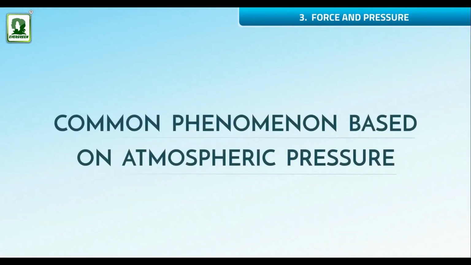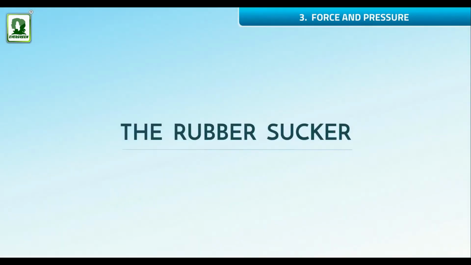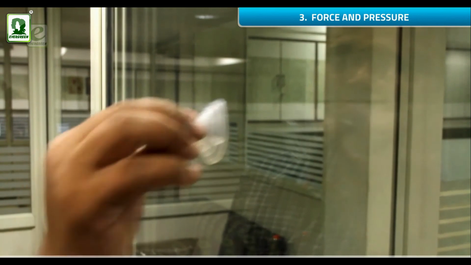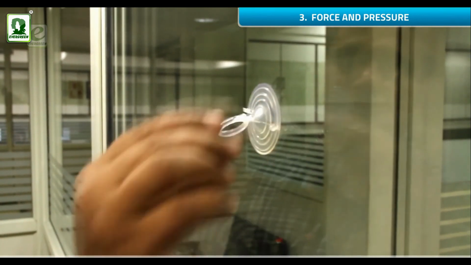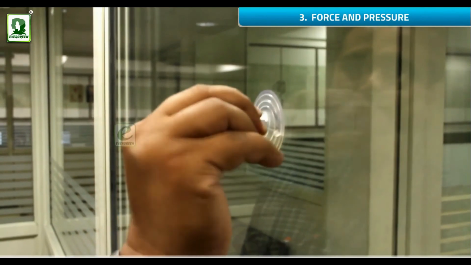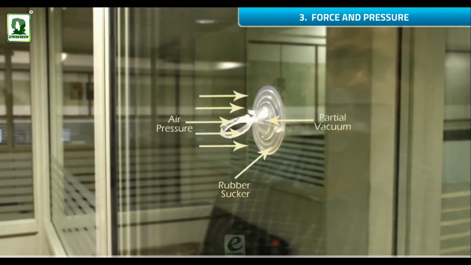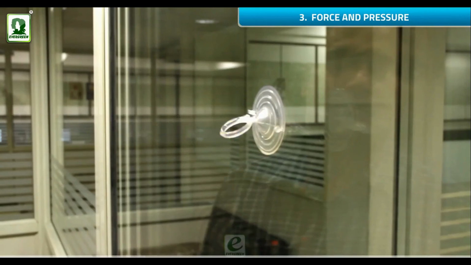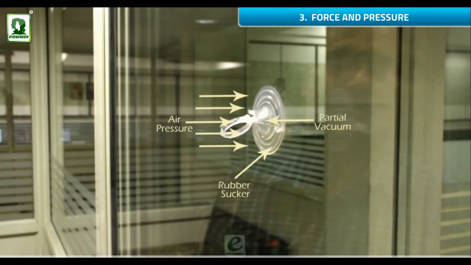Common phenomena based on atmospheric pressure. The rubber sucker. The moistened concave surface of a rubber sucker is pressed against the flat surface of a wall. The external atmospheric pressure acting on the sucker forces the sucker against the flat surface.